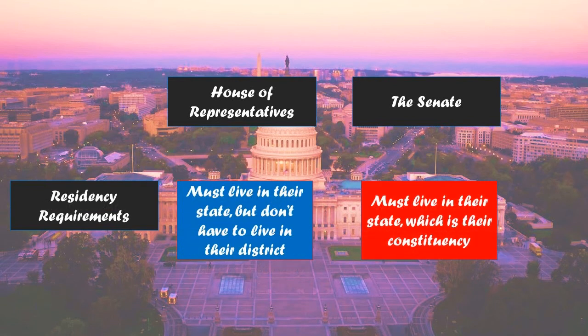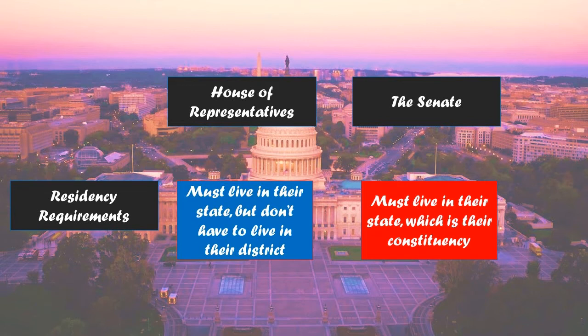There are also rules about where they live. House and Senate members actually have the same rule, which is they must live in the state that they represent. So in the Senate, they have to live in their state, which is their constituency. In the House of Representatives, they have to live in the state they represent, but they don't necessarily have to live inside their district. And this was designed this way because we're going to redraw district lines, and we'll get into the complicated way in which district lines are redrawn after every census. But this would prevent the possibility of drawing the district lines in a way to eliminate a candidate for office.